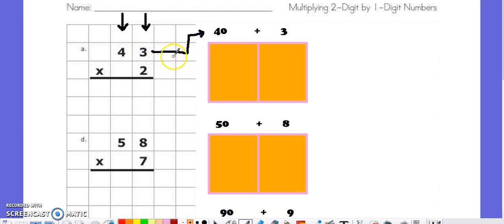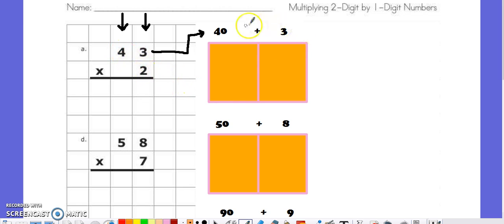43 by itself in standard form can be expanded by understanding that the 4 in the tens place value is worth 40 and that the 3 in the ones is worth 3 ones. And also understanding multiplication. This number here is our multiplier. We are going to create 3 groups of 2, and 40 groups of 2. I want to say that again, 3 groups of 2 and then 40 groups of 2. The reason it's 40 and not just 4 is because this 4 is in the tens.